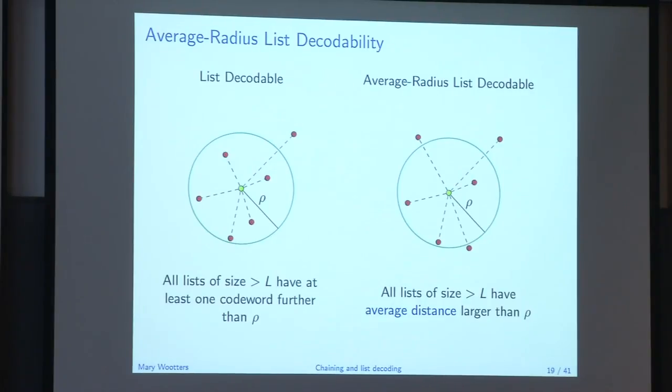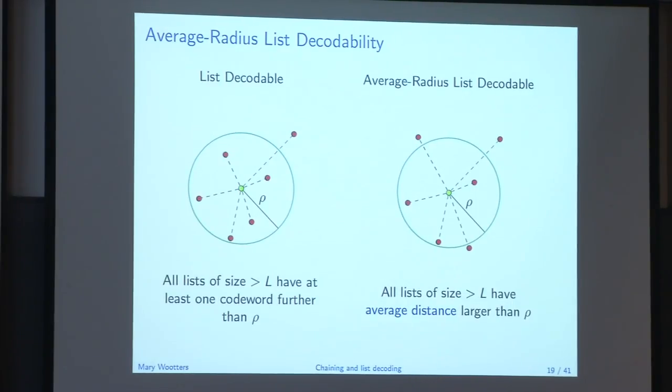So we're going to pass from this definition of list decodability to a slightly stronger definition of average radius list decodability, which will just be nicer to look at for these sorts of methods. So list decodable, that's this picture here. Remember, the definition of list decodable was if I have any set of L plus 1 points and any ball, at least one of those points lies outside that ball. Another way of saying that is all lists of size bigger than L have maximum distance from their center at least rho.